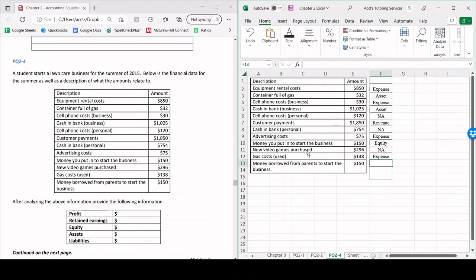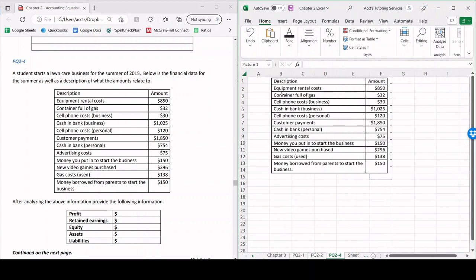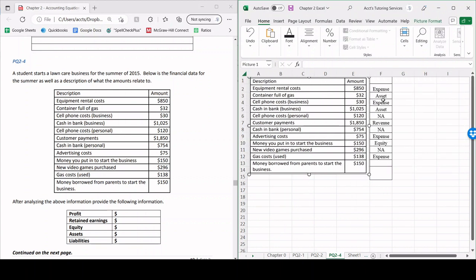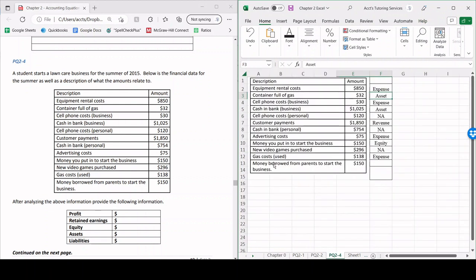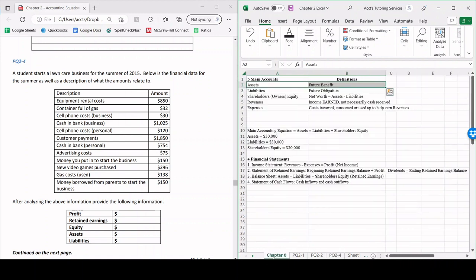So remember, container full of gas is an asset. Remember, that's a future benefit to us. Then once we actually use up the gas, that gives rise to an expense because that's a cost, because we consumed that gas, we used it up.